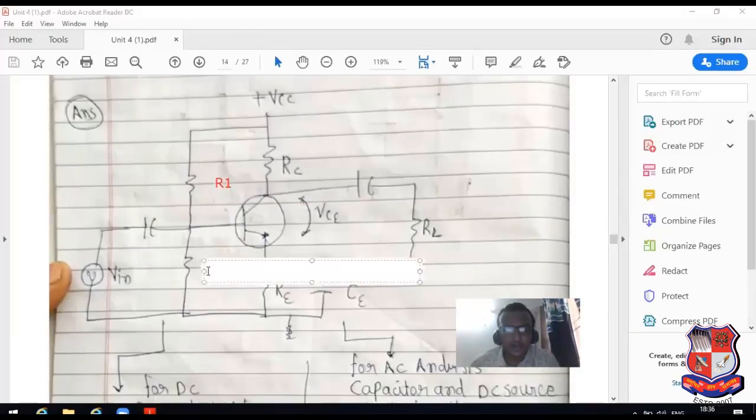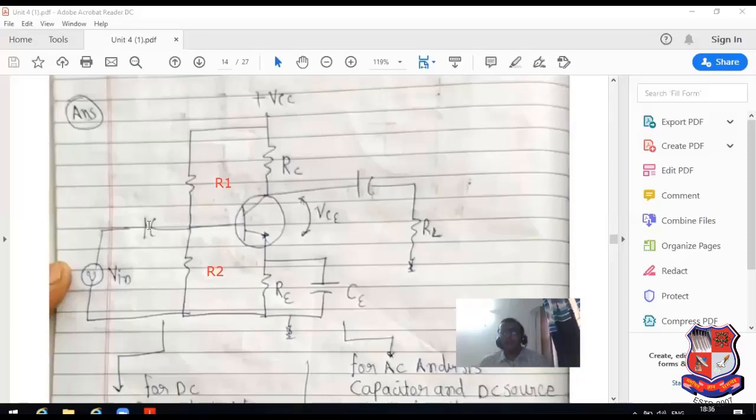It is known as R2 resistor. It is known as RE. It is known as RC. It is the voltage drop across the transistor. Here it is known as output capacitor. It is known as bypass capacitor. It is known as coupling capacitor.